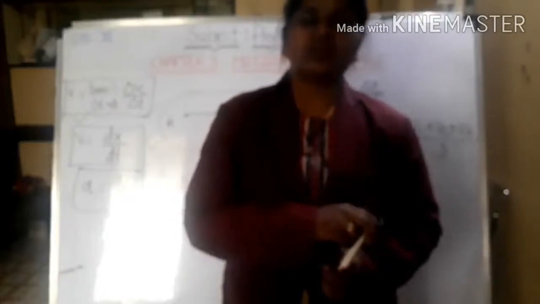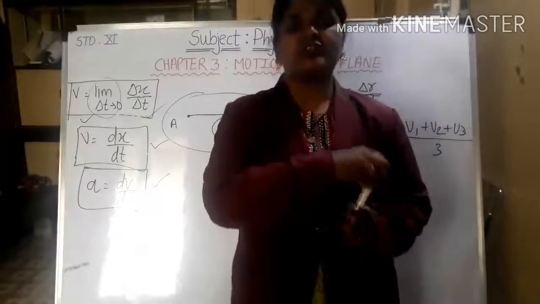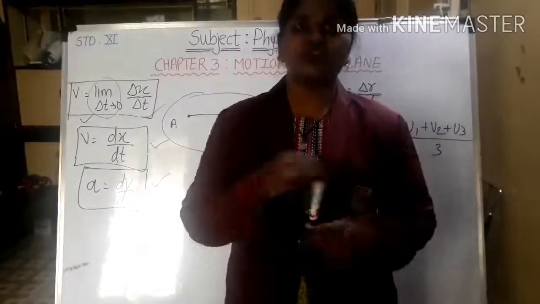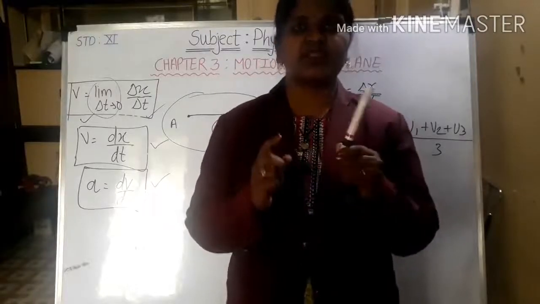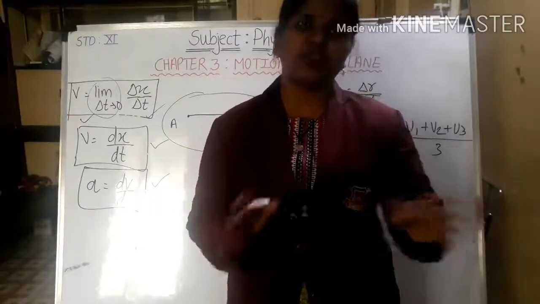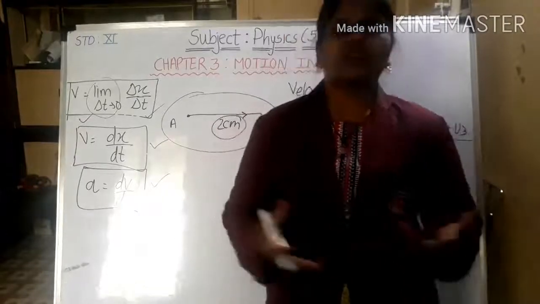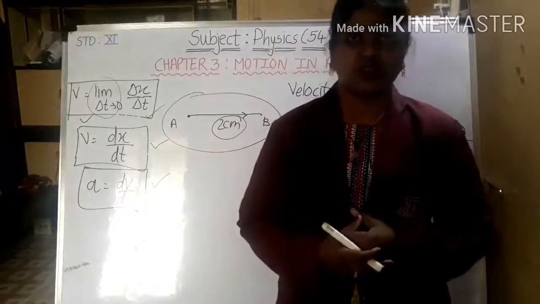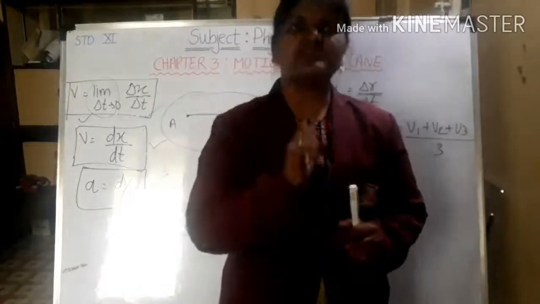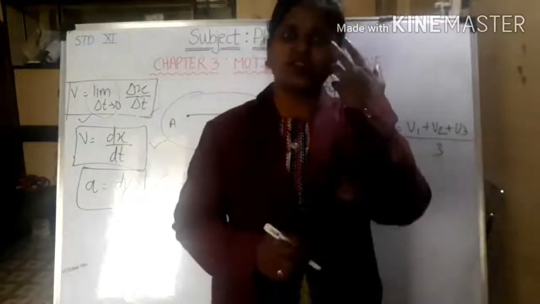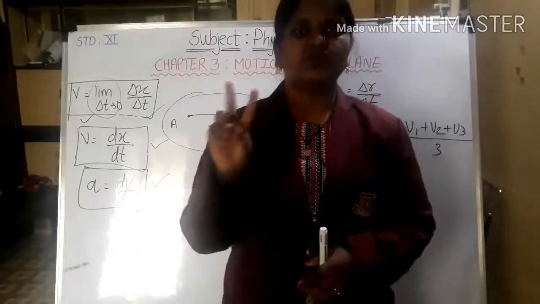While we are considering any motion in 2 dimensions, 2 directions should be given, x as well as y. Both axes should come into consideration. That is nothing but 2 dimensions. While in considering 3 dimensions, x, y as well as z, 3 axes should come into consideration. Now we are going to study 2 dimensions.